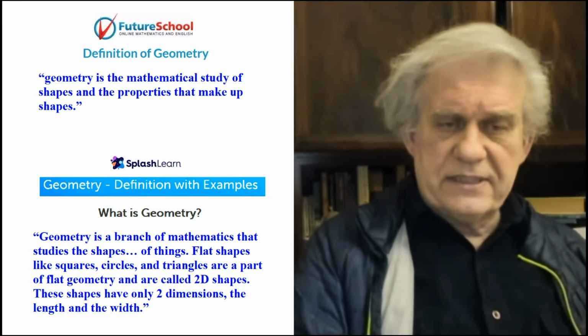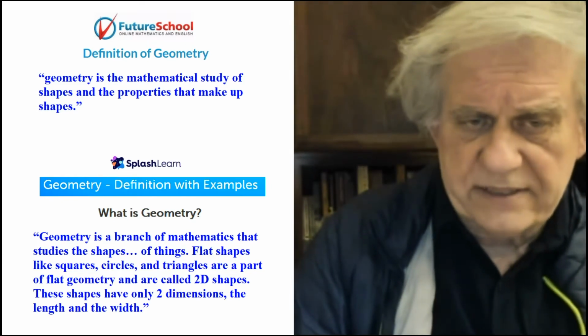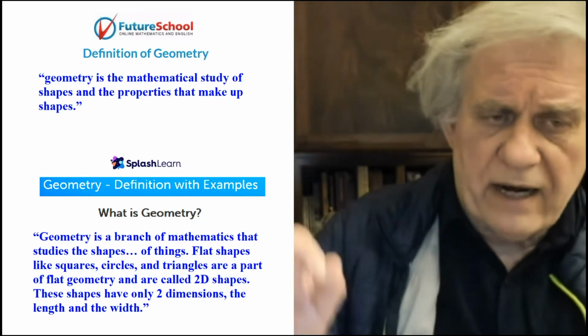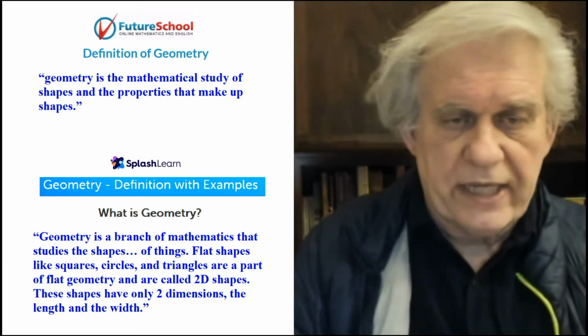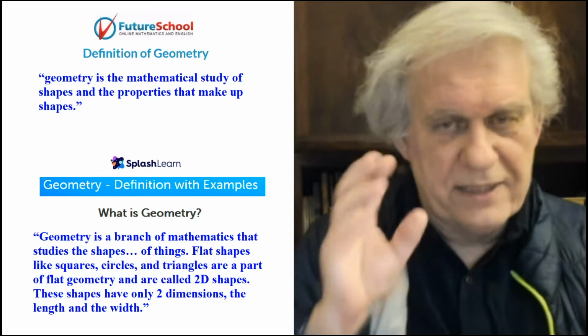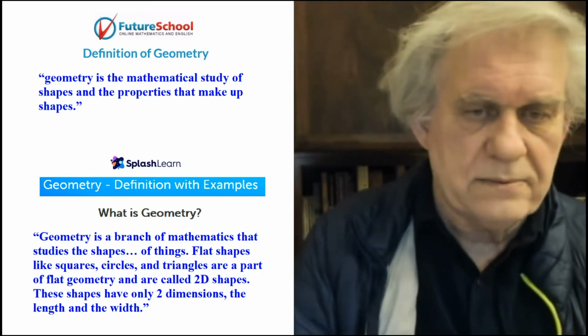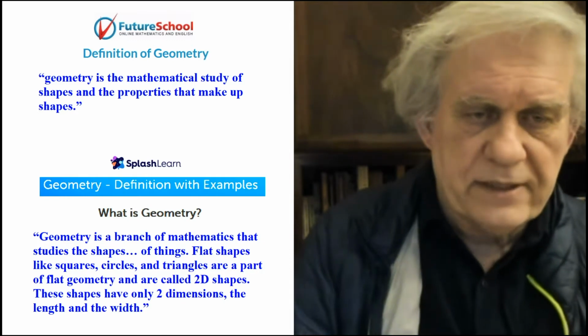So geometry is the branch of mathematics that studies shapes, and this site says flat shapes like circles are a part of flat geometry and are called 2D shapes. Let's remember this if we can. These shapes have only two dimensions, the length and the width. They're not the only ones who say this.